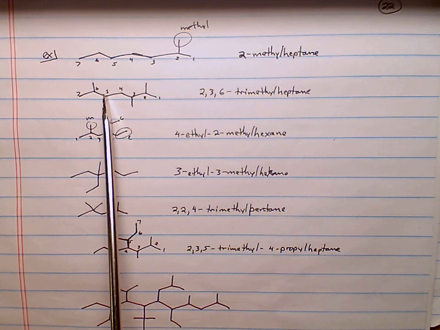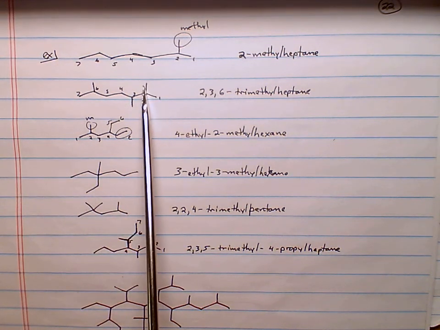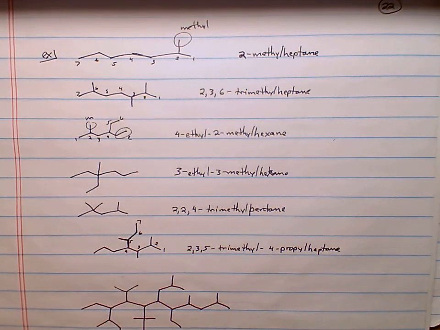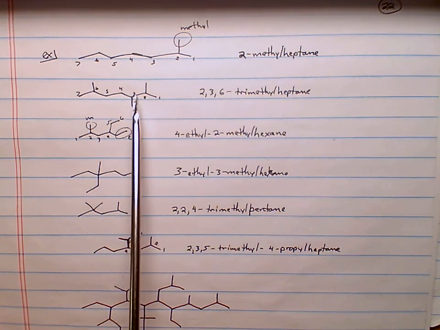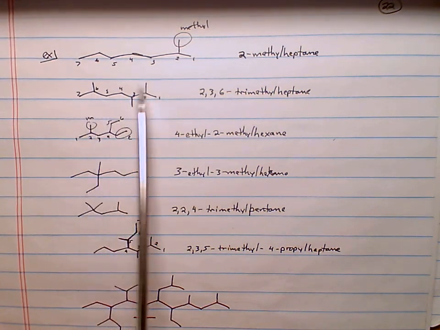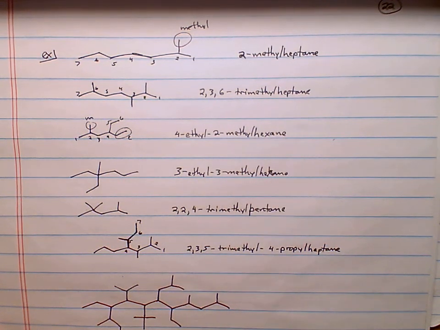1, 2, 3, 4, 5, 6, 7. Note, we've got 3 branches: this one here, and this one here. All 3 of them are methyl groups. Since there are 3 methyl groups, we use the prefix tri. We give the number for each carbon: 2, 3, and 6. Trimethylheptane.